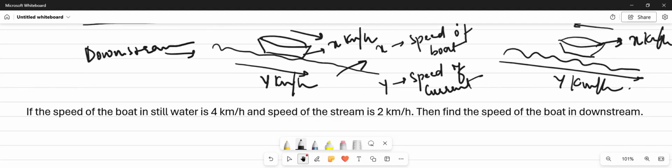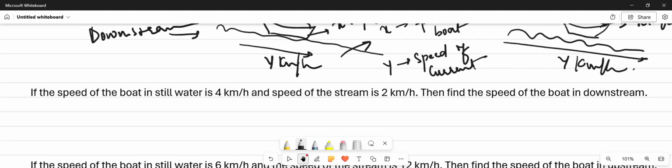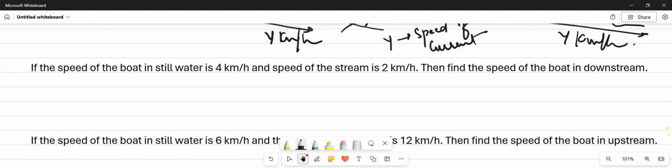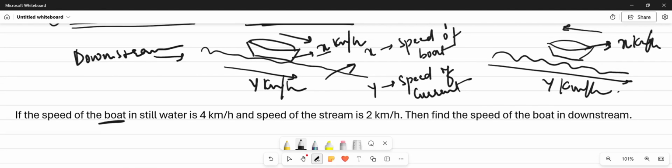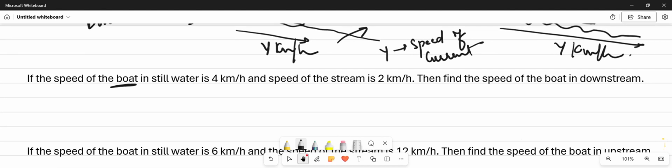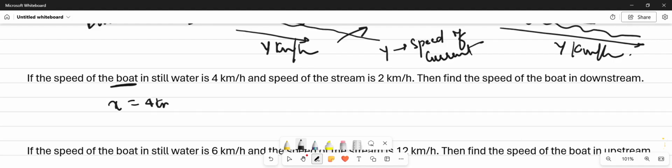Now we will discuss our first question, which is a very basic question. If the speed of the boat in still water is 4 km/h, we denote the speed of the boat with x, so x is equal to 4 km/h, and the speed of the stream, y, is equal to 2 km/h, then find the speed of the boat in downstream.